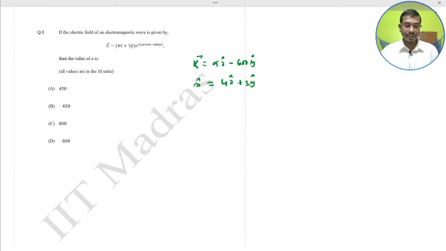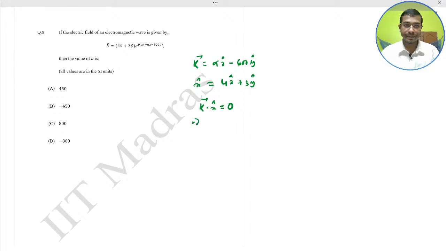Since electromagnetic waves are transverse in nature, the relation is k dot n cap equal to 0. I already discussed this in the electromagnetic wave class, the theory discussion session. So k dot n equal to 0.